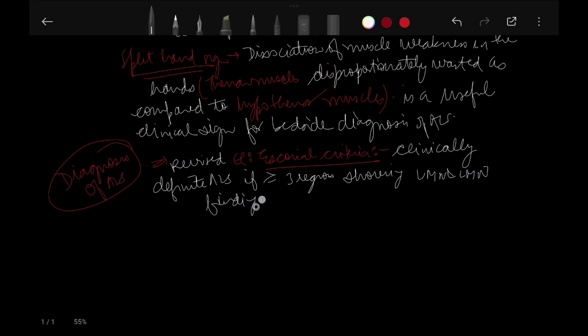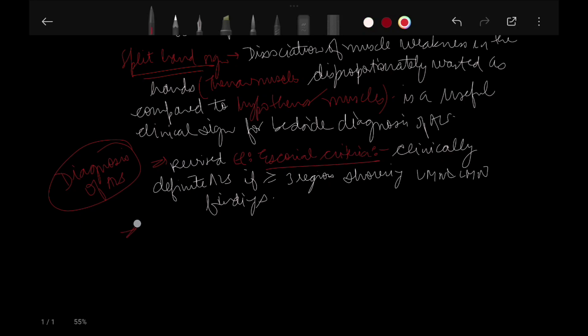It is somewhat similar to the McDonald criteria which we had studied earlier.